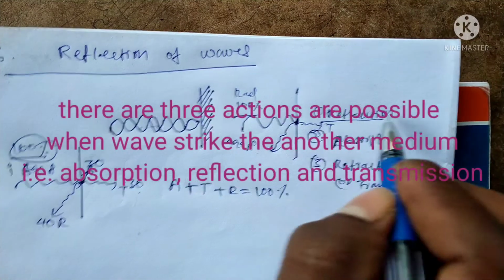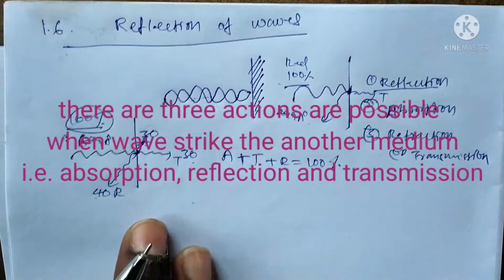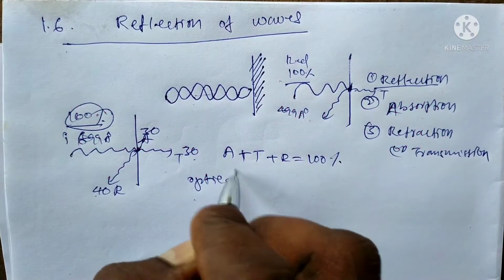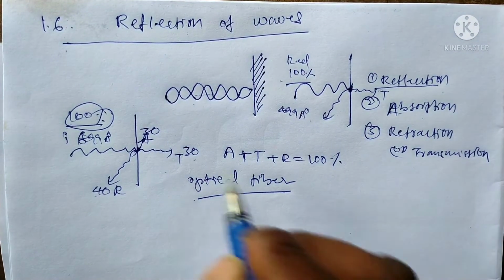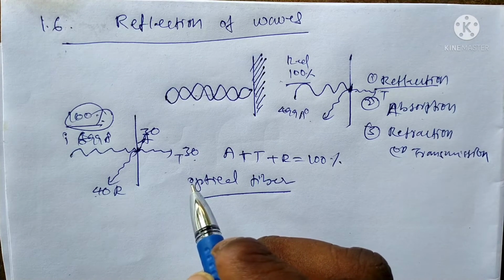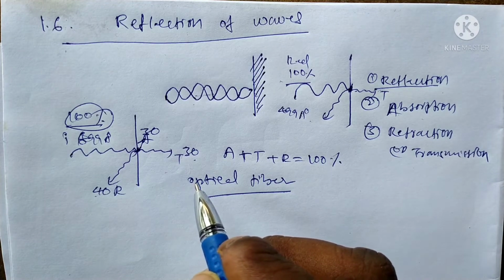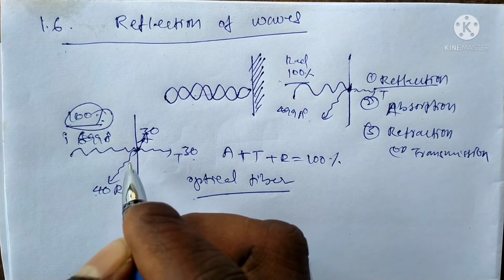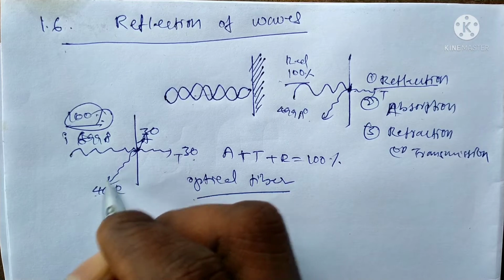These are the reflection, absorption, refraction or transmission. The best example is optical fiber. Using the optical fiber, there is some absorption and transmission, as the light wave passes through plates and crystals. Some part of the light can be absorbed, some can be transmitted, some can be reflected.